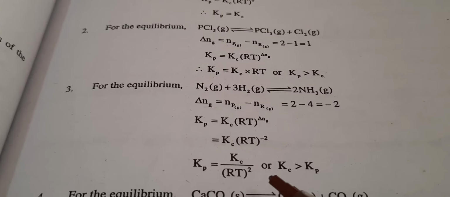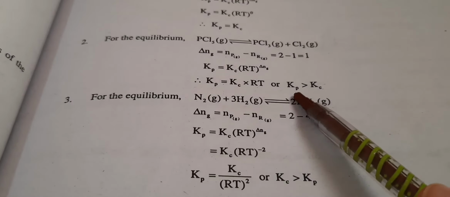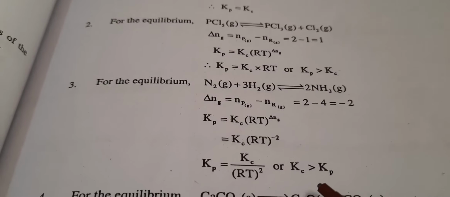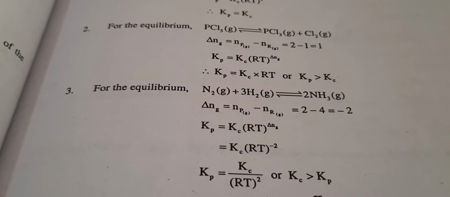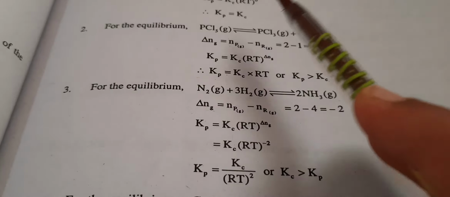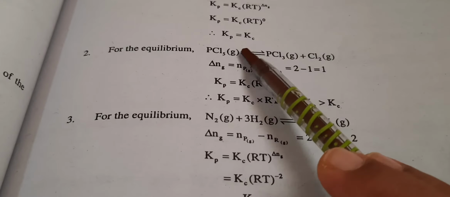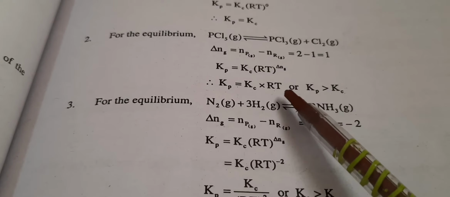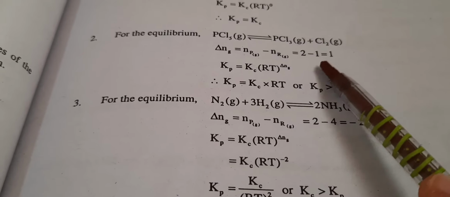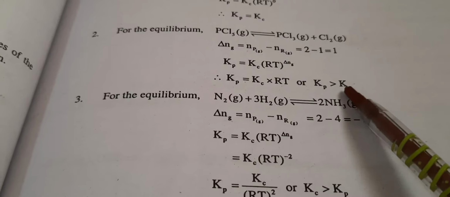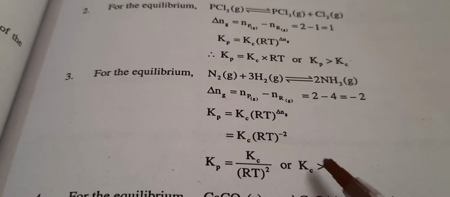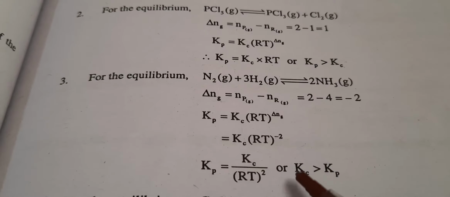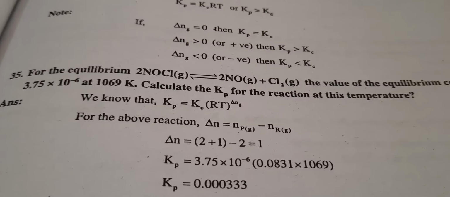Initially we were getting Kp larger, now we are getting Kc larger. It indicates the forward reaction is more feasible here. If you get 0, then Kp equals Kc. If you get delta Ng as 1, then Kp is greater than Kc. But if delta Ng is minus 2, it gives us Kc greater than Kp.